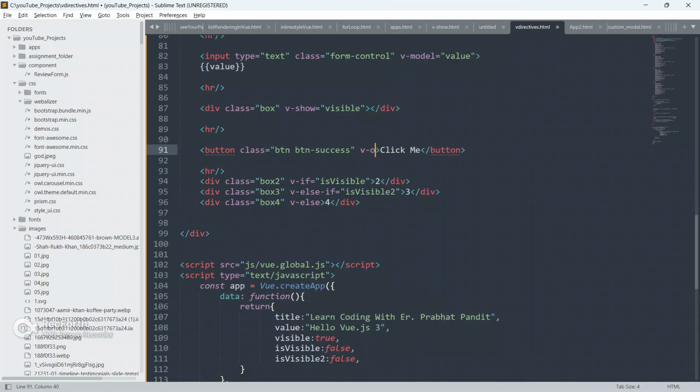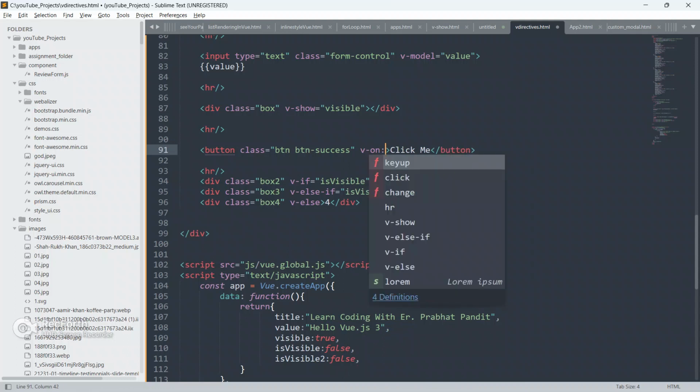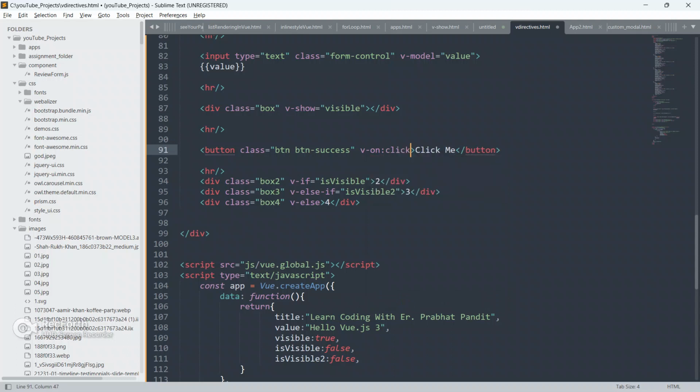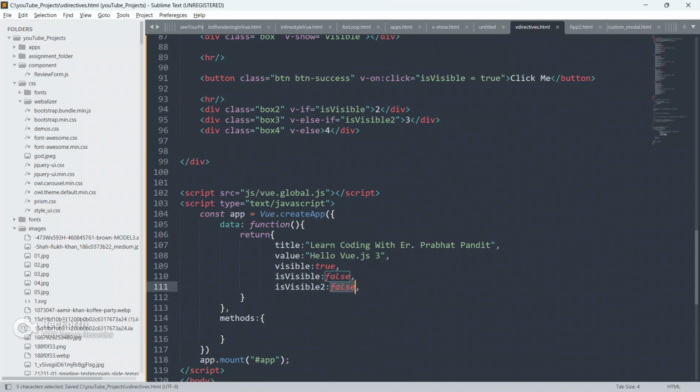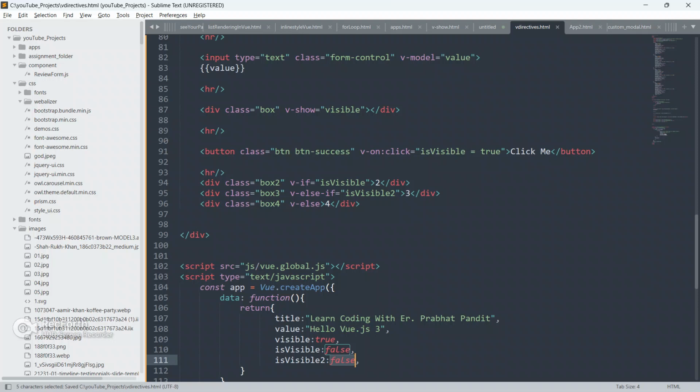There is one more directive guys known as v-on. With v-on we will give the method name or the event name. So what is the event guys? I'm gonna listen for the event click. So whenever someone is going to click on the button, I'm gonna make isVisible equal to true.